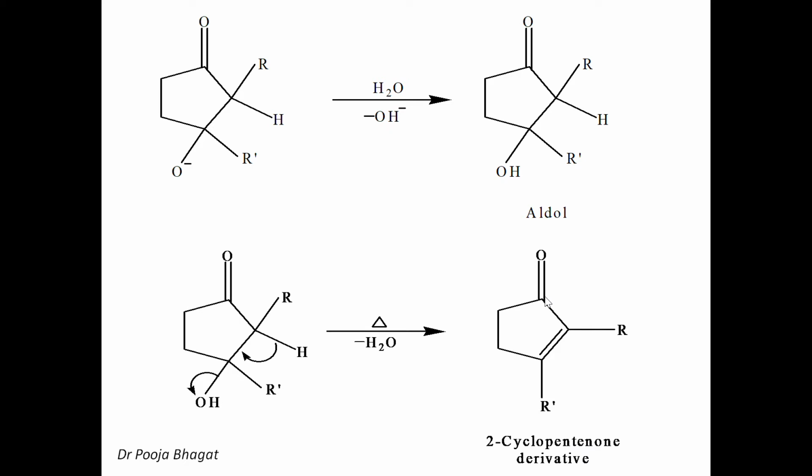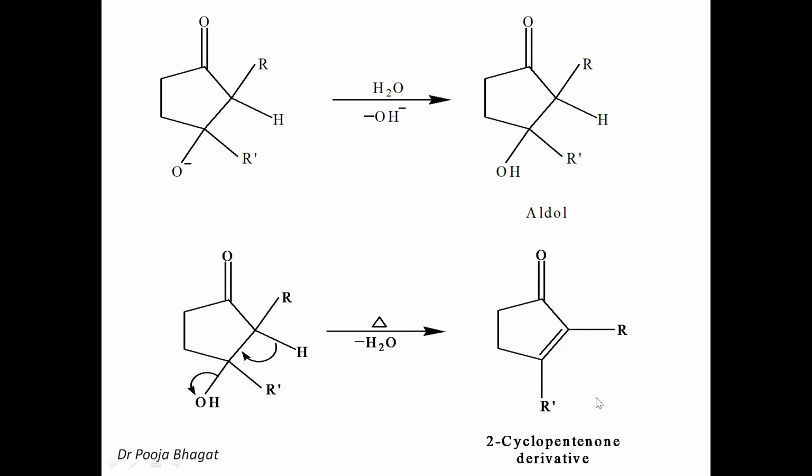So if you have to name it, it is cyclopentenone. This ene stands for this double bond and the one stands for the carbonyl group. And now you have to mention the position of the double bond, as the carbonyl group is taken as the main group. So you will start numbering the carbon atom, this as 1. So this carbon atom is the second carbon atom. So the double bond is present at C2 and therefore the name is 2-cyclopentenone derivative. If you know the value of R and R dash, you can completely write down the name of this structure. Since here we don't know what R dash is, it is 2-cyclopentenone.